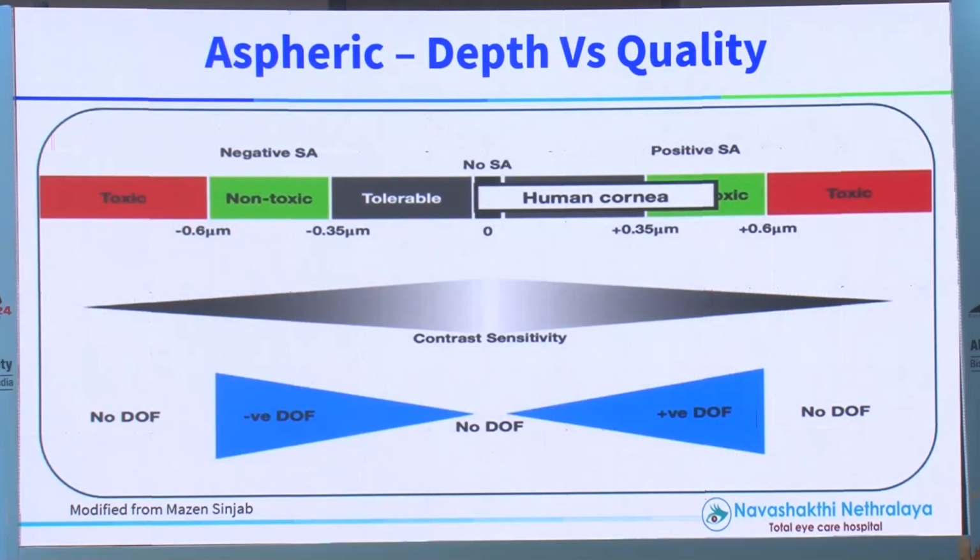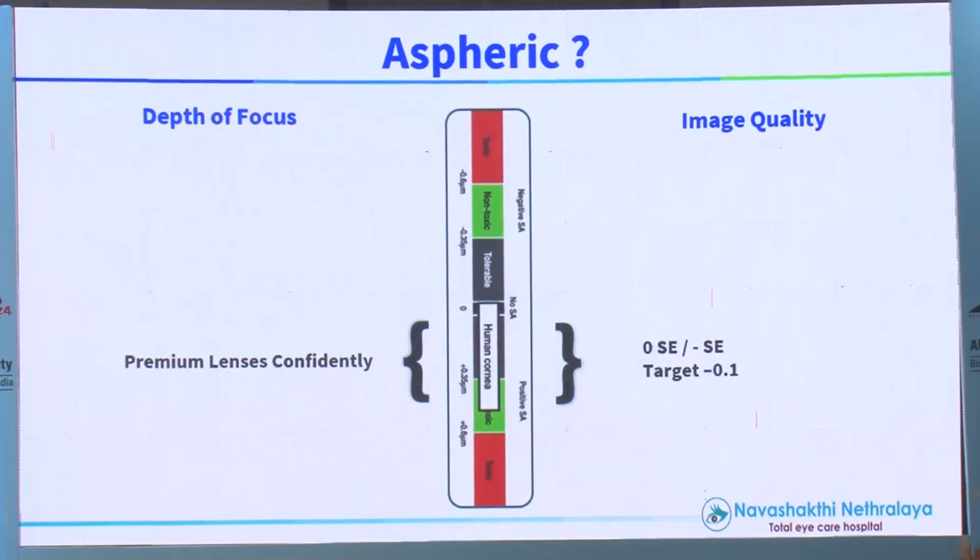A normal cornea is not zero. It is around 0.25 to 0.35. So nature has already given this to us. This is one of the reasons why a child's cornea can give a certain amount of depth of vision, also providing clarity in vision. So remember this. And in our patient, this was minus 0.52. We'll take that as an example and calculate later. Now, when you consider this, in that normal range, you can go for any premium lens confidently.